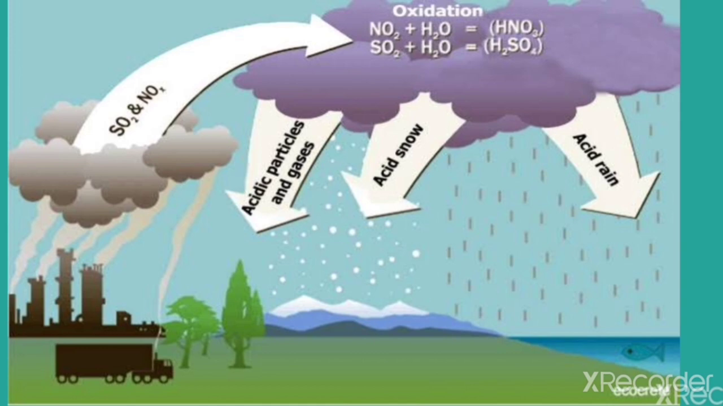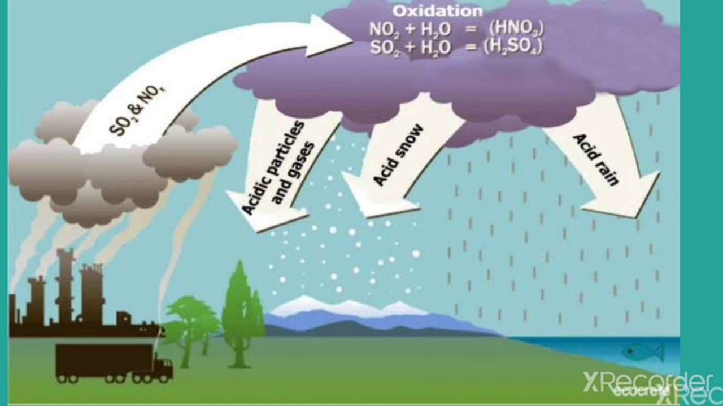Next, acid rain. We already discussed what acid rain is. The oxides of sulfur and nitrogen present as pollutants in the air combine with the water present in the atmosphere to form acid. NO2 combines with water to form nitric acid. SO2 combines with water to form sulfuric acid. These acids come down with the rain, that is acid rain, making the rainwater significantly acidic.